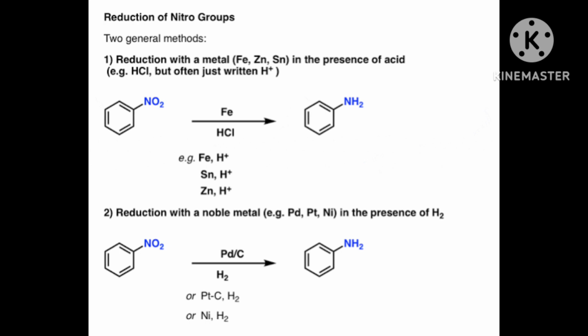The reaction is simple. NH3, in NH3, N has one lone pair of electrons. Then in the presence of RX, R is an alkyl group, X is halide.